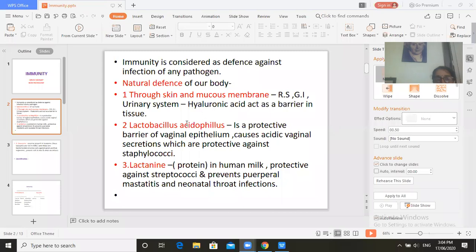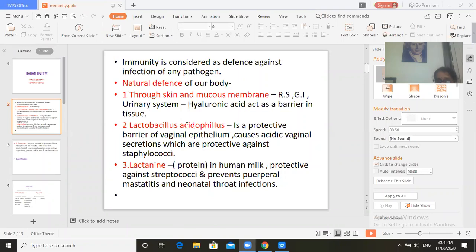Now the second defense mechanism is Lactobacillus acidophilus. It is a protective barrier of the vaginal epithelium and causes acidic vaginal secretions. This Lactobacillus acidophilus makes the vaginal secretions acidic, which are protective against staphylococcal infection.